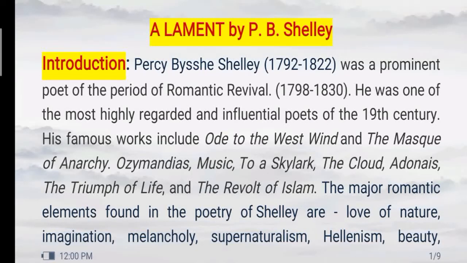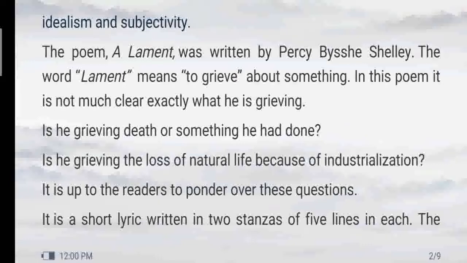Okay, so the major romantic elements which we find in his poetry are his love for nature, his use of imagination, the power of imagination in his poetry, the element of melancholy. Melancholy means sadness or sorrow or grief that we find in his poetry, the element of supernaturalism and Hellenism and beauty are also found in most of his poetry.